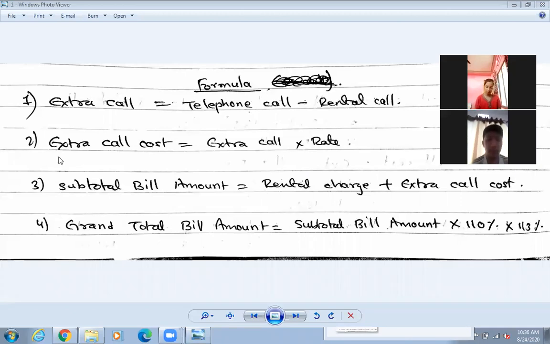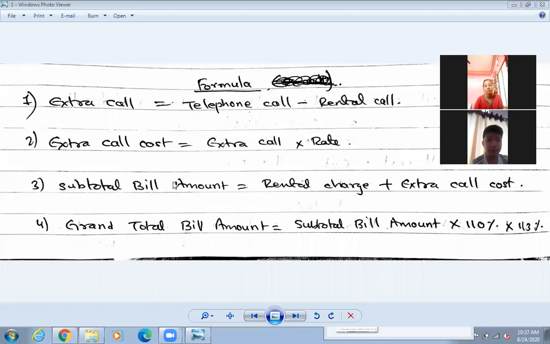Okay. Then after that, that is the extra call cost. Suppose 25 is the extra call. And usually in the question, what is the rate? The rate of the extra call is 1 rupee. Each extra call made costs 1 rupee. That means 25 into 1, it costs 25 rupees.